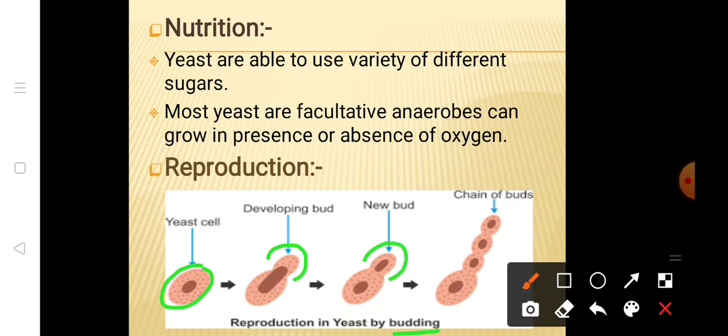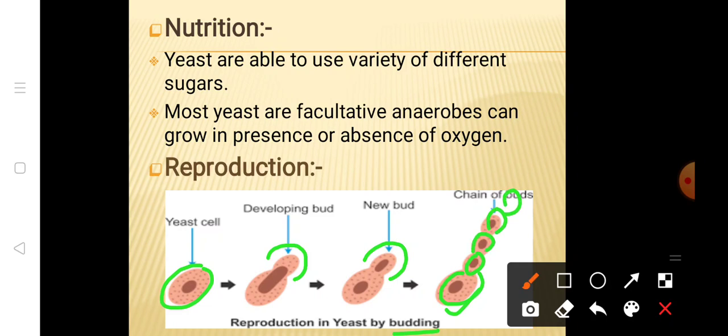Sometimes the bud remains attached to the mother cell, or parent cell, and it may produce a further addition of buds, like this.